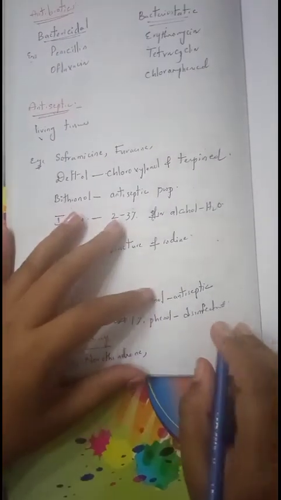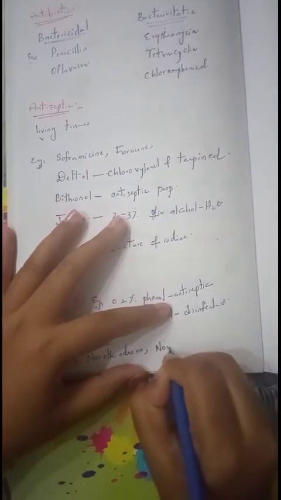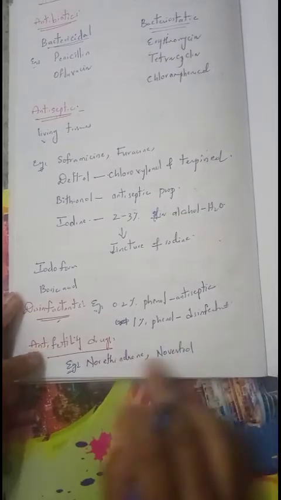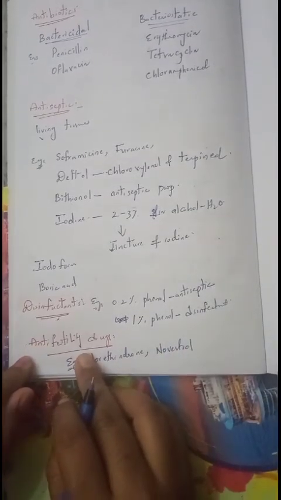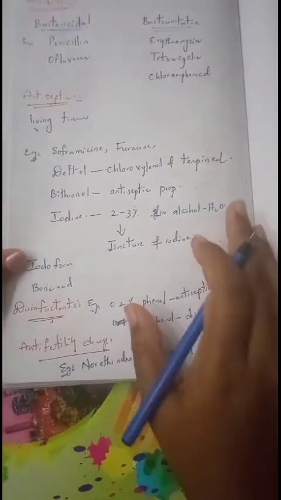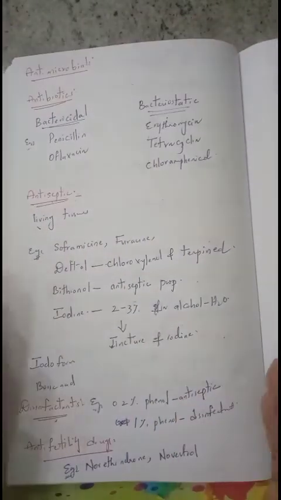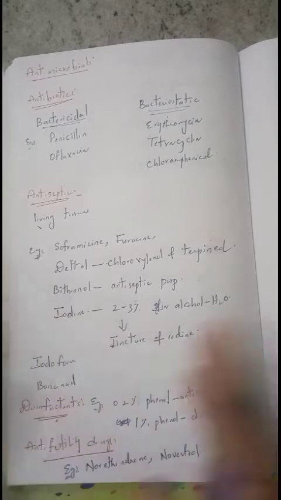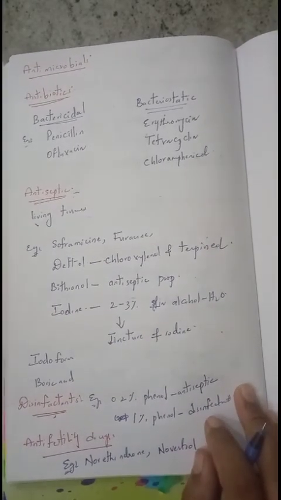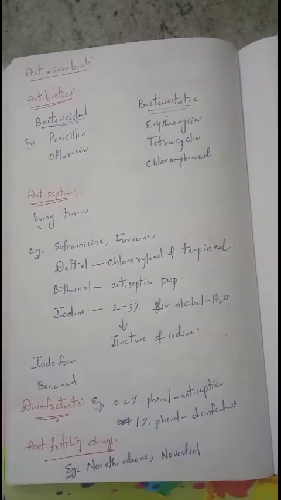Okay, next one is novestrol. Novestrol and norethindrone both are said to be anti-fertility drugs which are used in controlling childbirth. So that is about the different types of medicines which are used in the medicinal industries for different types of diseases and disorders. Now we'll see about the activity of these chemicals in food industries.